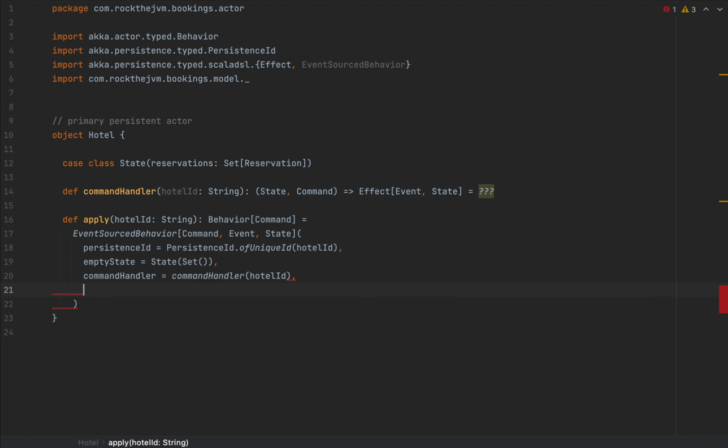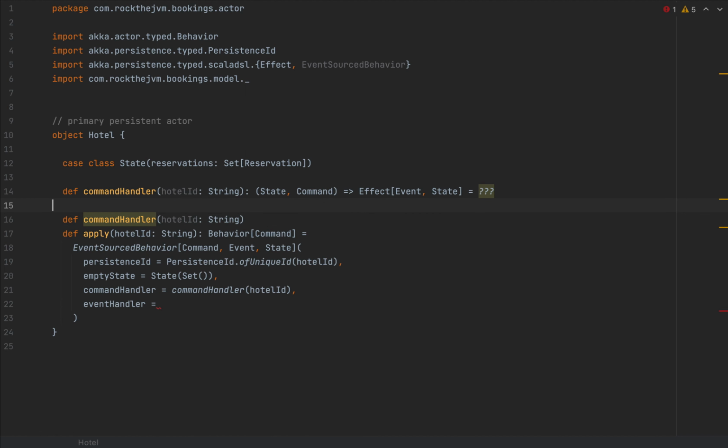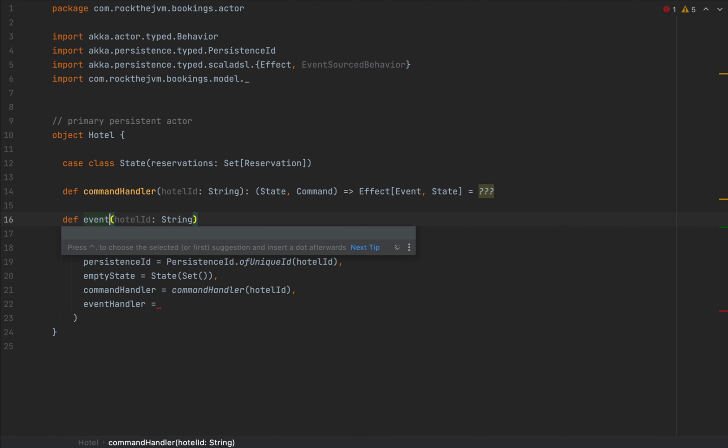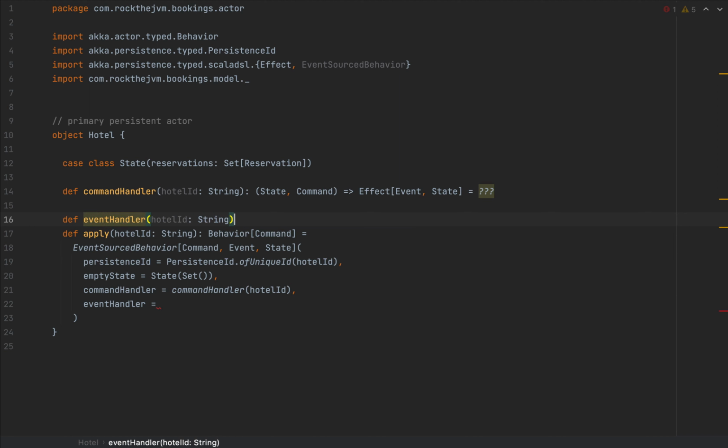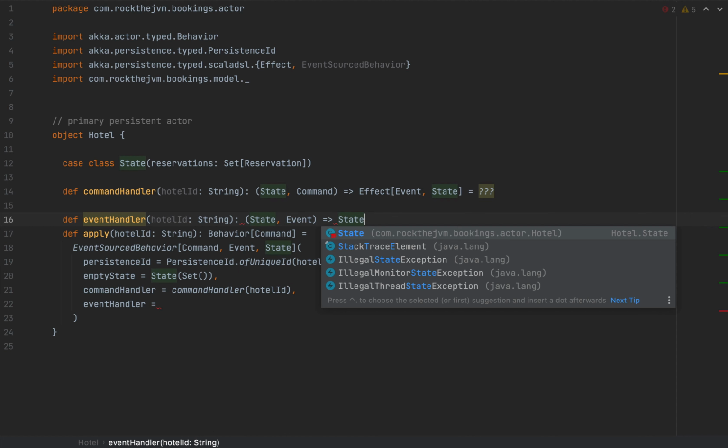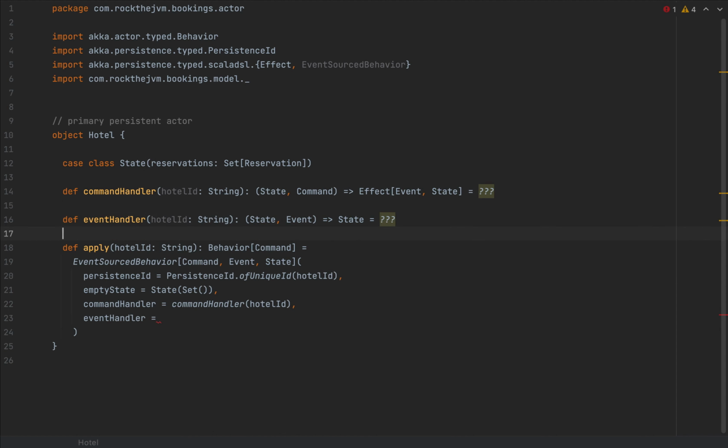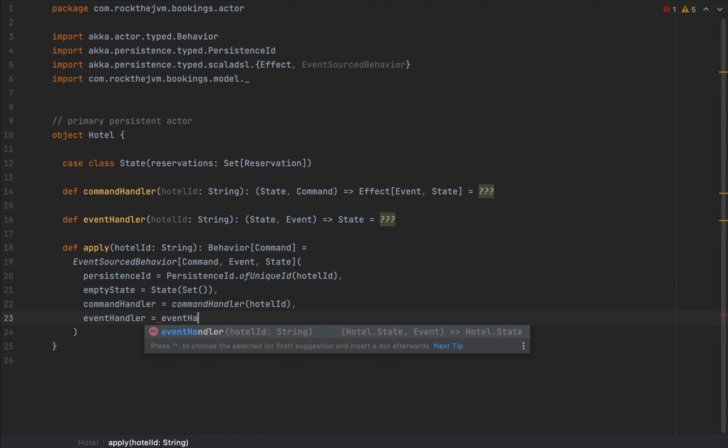And we have an event handler, which I'm going to use very similarly. I'm going to have another method. I'm going to call this eventHandler, which takes the hotel ID string. And this event handler will also be a function from the state of the actor at that point, the event that has just been persisted, and the new state of the actor after persisting that event. So I'm going to have my eventHandler with the hotel ID.